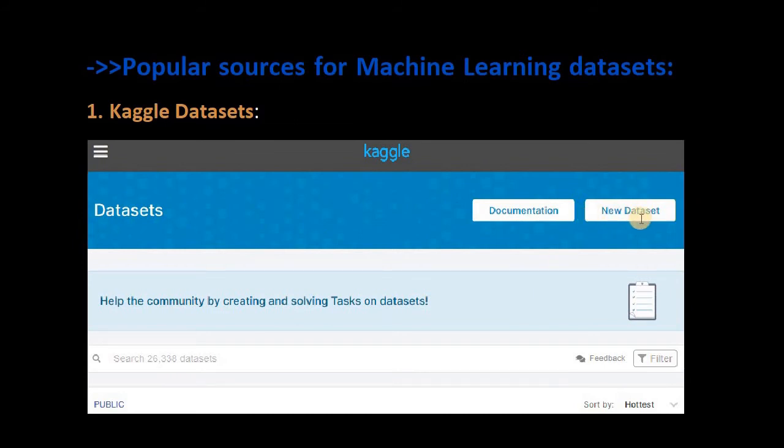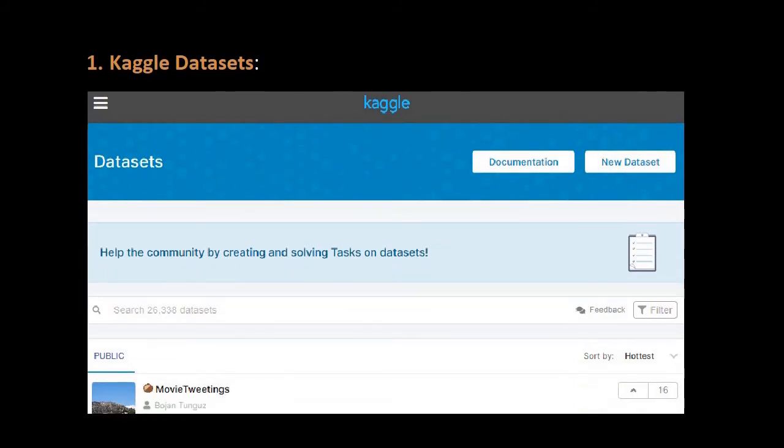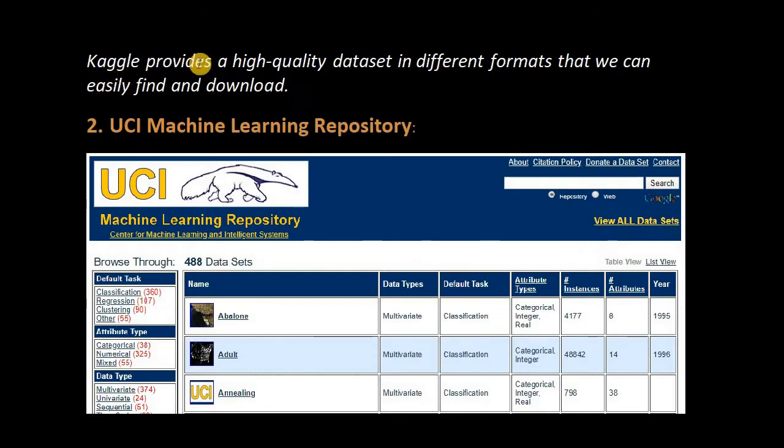Now this is the new data set tab. When you click on this, you can find your data set, or if you want to read more about a data set, you click documentation. Here is the filter, with the help of which you can easily find your data set in minimum time. Kaggle provides high quality data sets in different formats that we can easily find and download. I think this is clear to all of you. Now next is the UCI machine learning repository, another source of data sets.